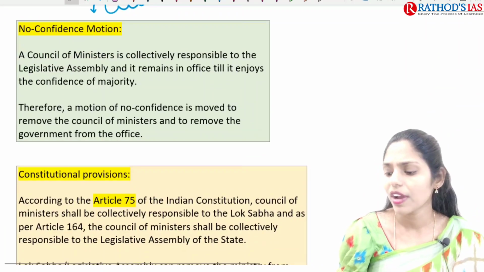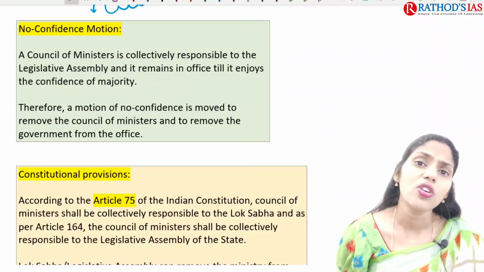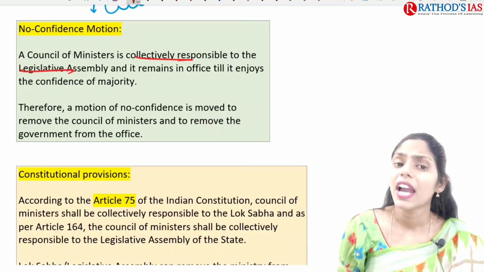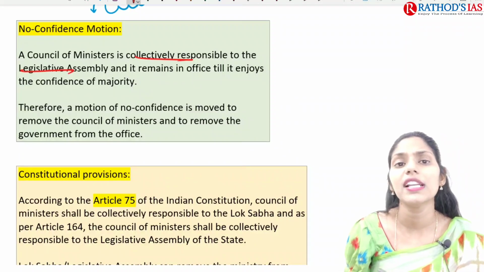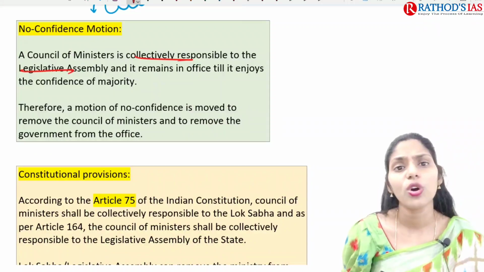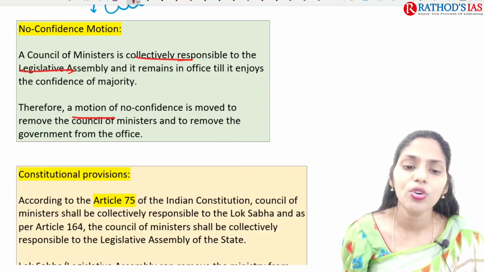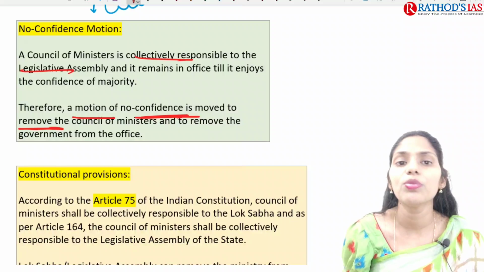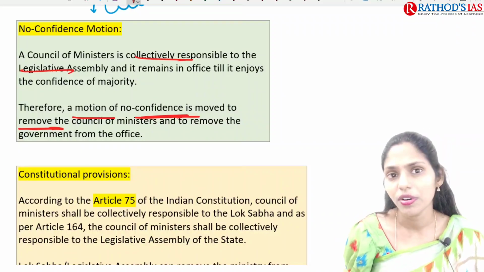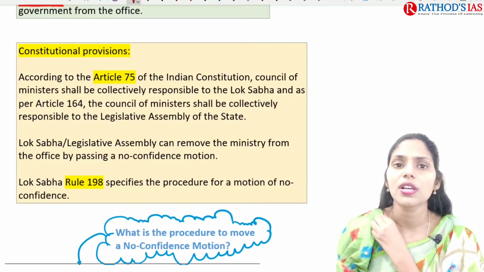So we're talking about some facts regarding what exactly this no confidence motion is. Here the Council of Ministers is collectively responsible to the Legislative Assembly and it remains in office till it enjoys the confidence of the majority. So whenever they lose the majority, they have to resign the government. A no confidence motion is moved to remove the Council of Ministers and even to remove the government from office. So which constitutional provisions talk about this?